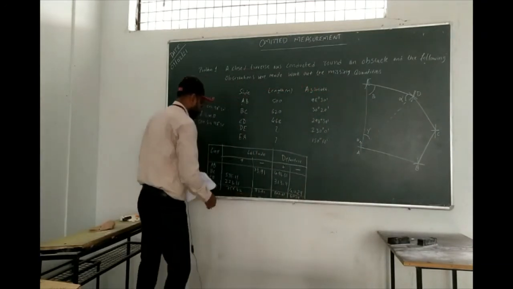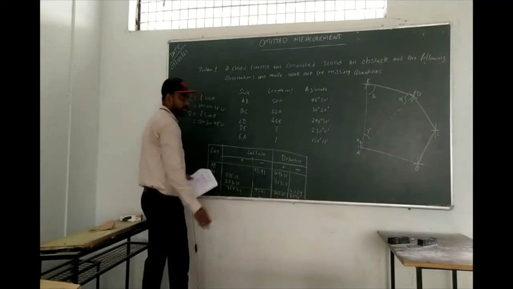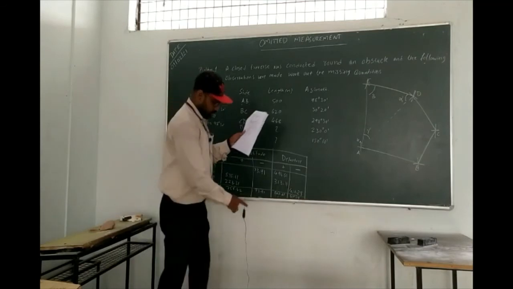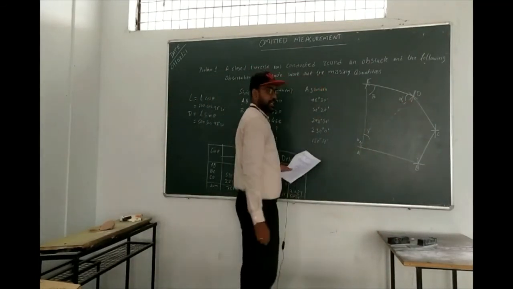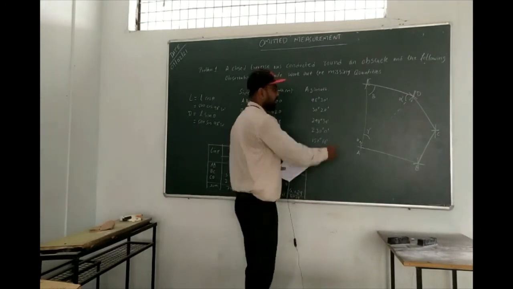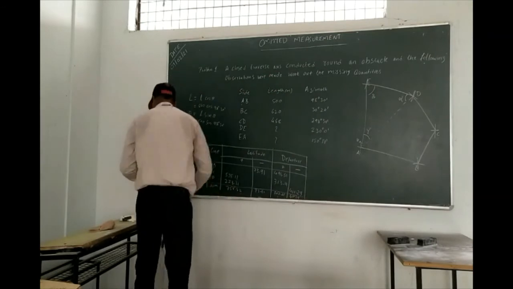Now this much is okay. We have the summation of latitude and departure. Now we are going to calculate for DE. Before getting to DE, first we are going to calculate DA. By that DA, again we are going to calculate beta, alpha, gamma. I will explain that.